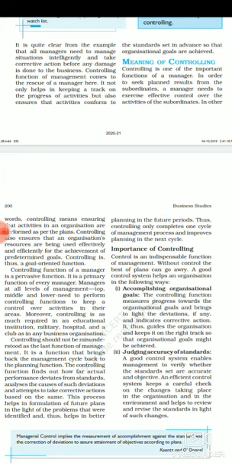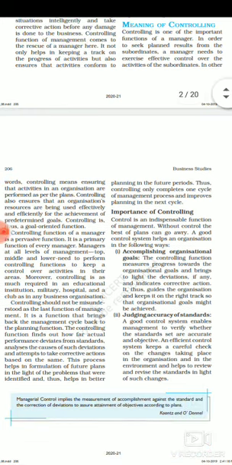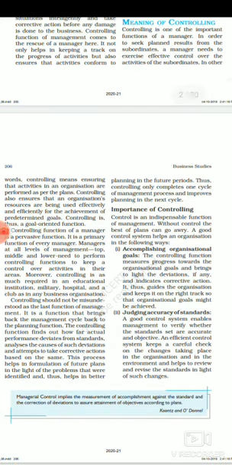Controlling is one of the important functions of a manager. In order to see that the planned results are obtained from subordinates, a manager needs to exercise effective control over their activity. Controlling basically means ensuring that the activities in the organization are performed as per the plan.